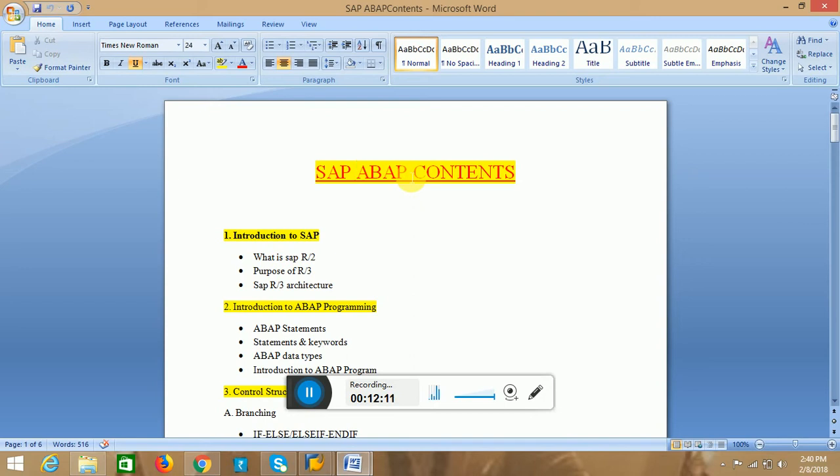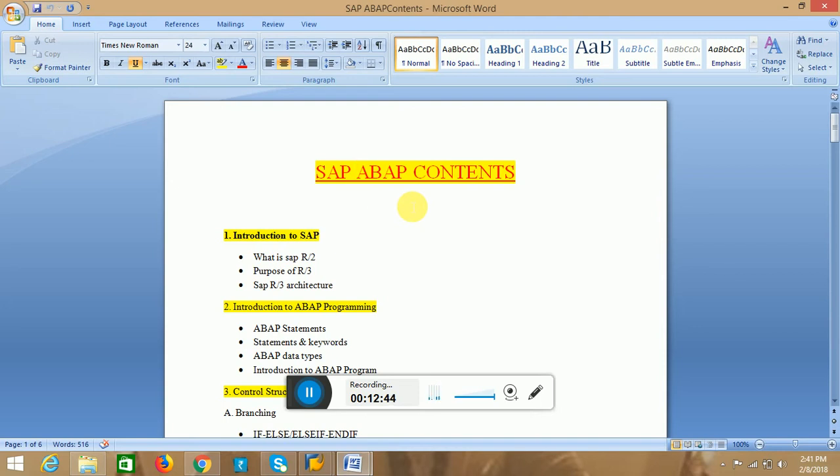In Java, .NET, and Microsoft technologies, they do not provide predefined applications, but SAP provides predefined business applications like customer and vendor applications. That's why people mostly choose ABAP.